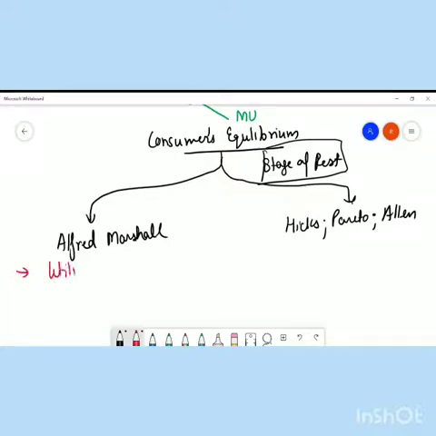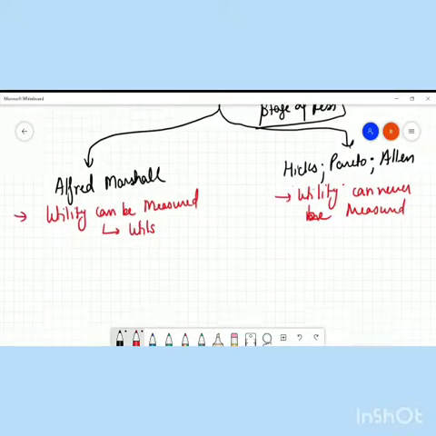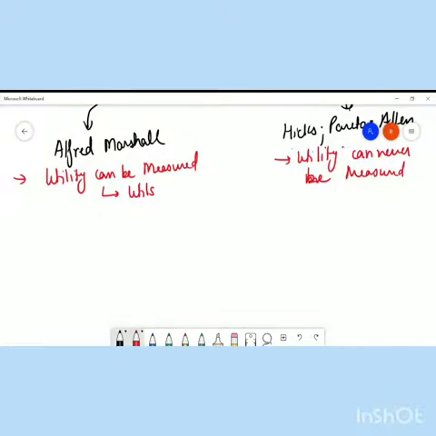Alfred Marshall assumed that utility can be measured, right? And it can be measured in terms of utils. He gave the unit as well. But Hicks, Pareto, Allen, they criticized Alfred Marshall. They said that utility can never be measured. Can never be measured. चलिए, I am assuming कि आपको ये नहीं समझ आया. Let us understand it deeply.